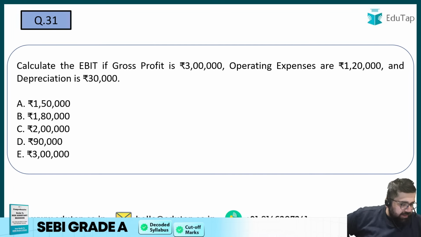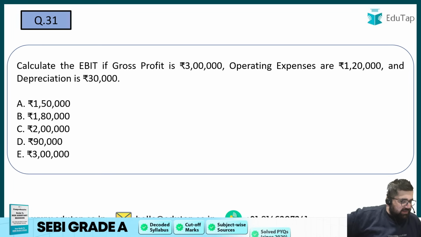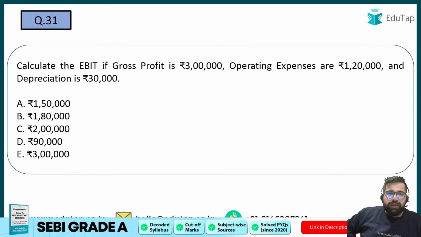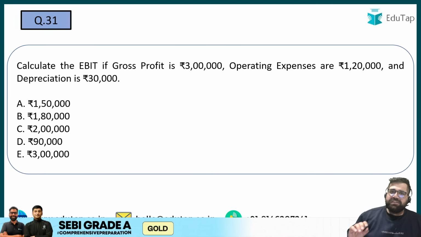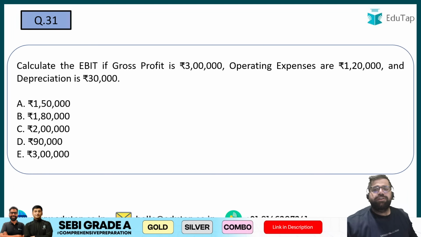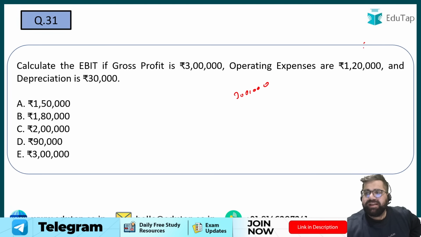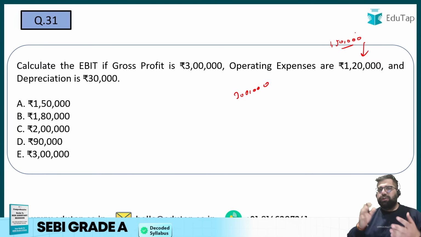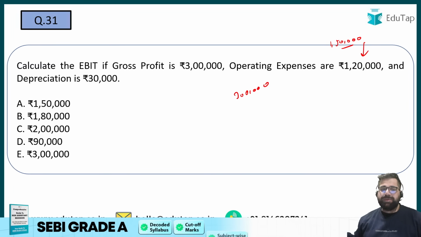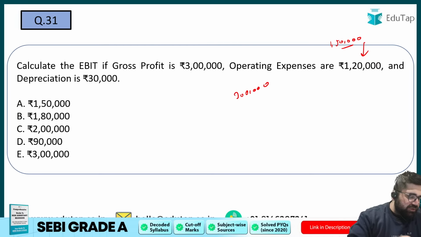Yes, very good. Percentage remains fixed in WDV. That is a correct statement. Calculate EBIT. EBIT is my operating profit. If gross profit is given to you as 3 lakh, operating expenses is 120 and depreciation is 30, so your total operating expenses becomes what? 120 plus 30, which will be 1 lakh 50. Reduce it from your gross profit because your EBIT is gross profit minus your total operating expenses. So my answer will come out as option number A.